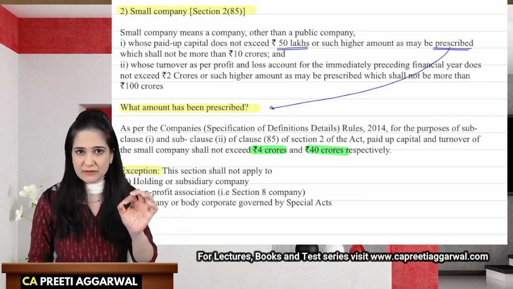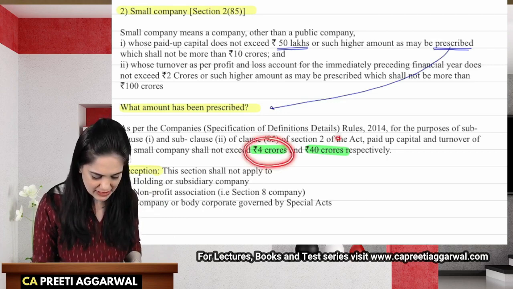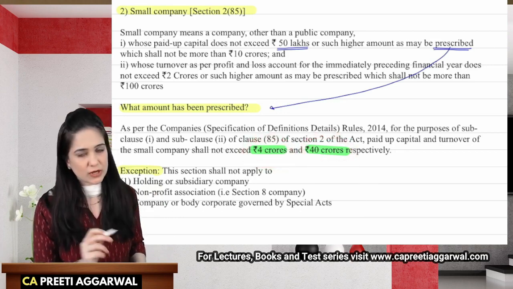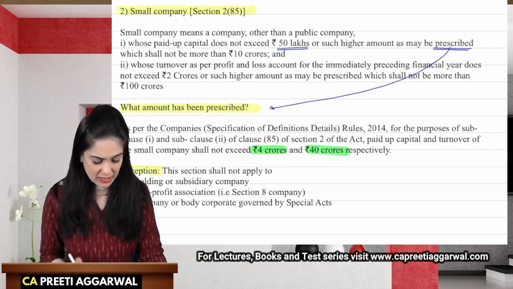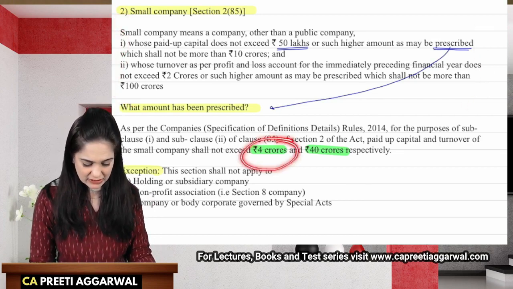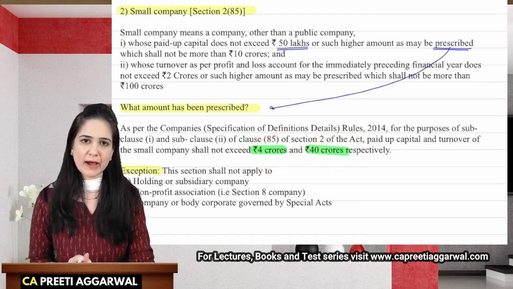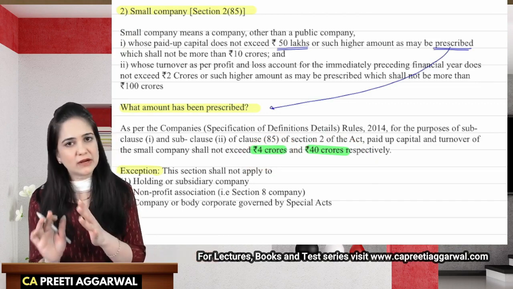To check whether the company will get the status of a small company or not, you will check the limits as 4 crore and 40 crore. So I hope this is clear to you that the definition will remain as it is. But to check whether the company is a small company or not, you will consider the paid up capital and the turnover as 4 crore and 40 crore.